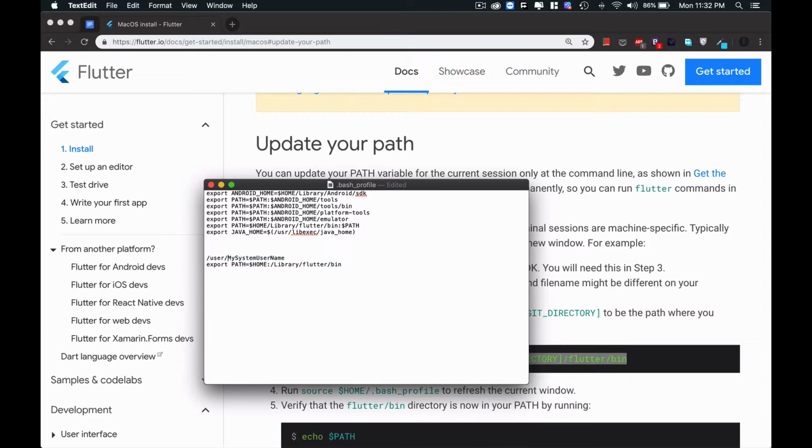So that is behind the home directory, because our home directory is equal to this path, and where we have extracted Flutter is under home, Library and then flutter, this one, or you can say it like this.